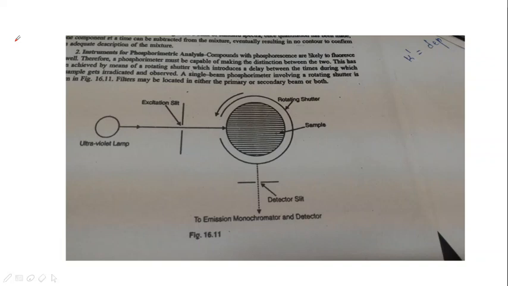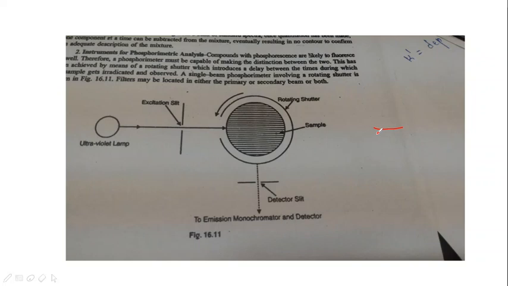and a sample system which is maintained at liquid nitrogen temperature. Scientists have reported that the rotating shutter can be eliminated by using a pulse technique in which a flash tube is used as a source of primary radiation and an electronic time circuit triggers the flash and provides a high voltage negative pulse at a variable time to the photomultiplier. By this technique, decay times as short as 10 raised to minus 5 can be measured.